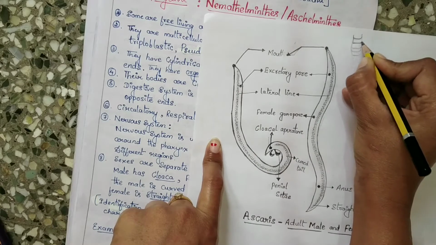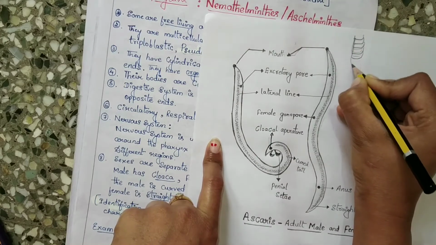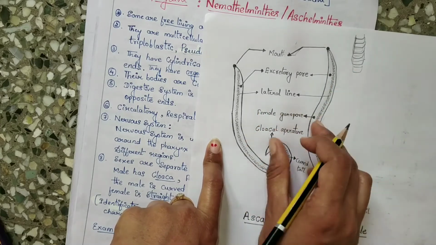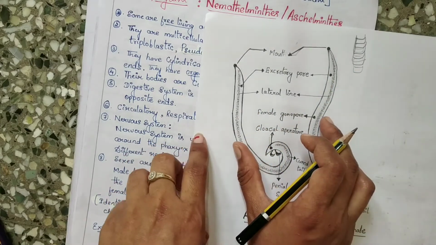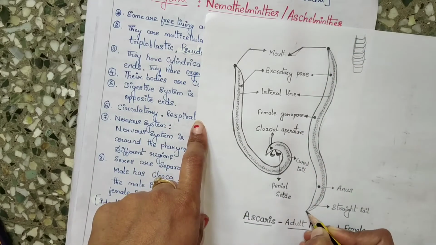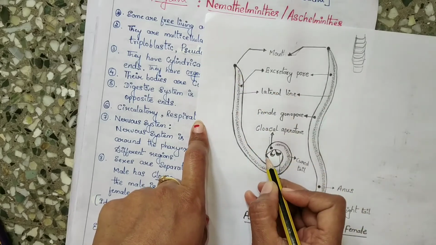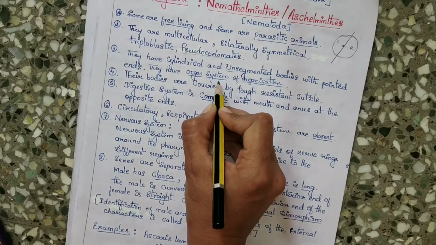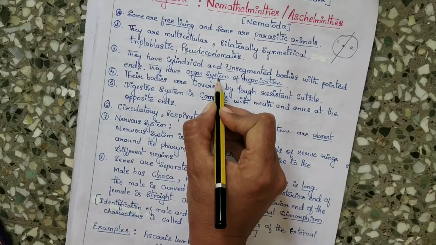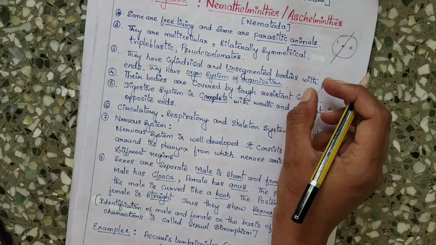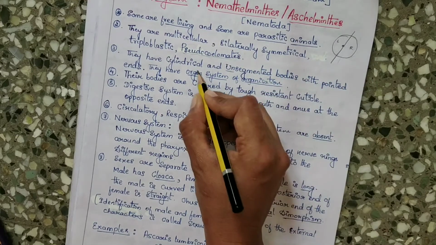In some animals you can see body segments, but there is no body segment here. So these are unsegmented, cylindrical, and at the end points you can see they have pointed ends. And one more term is that they have organ system of organization. What is organ system of organization? It means an aggregation of similar organs into a definite organ system to perform a common function, which is called an organ system.